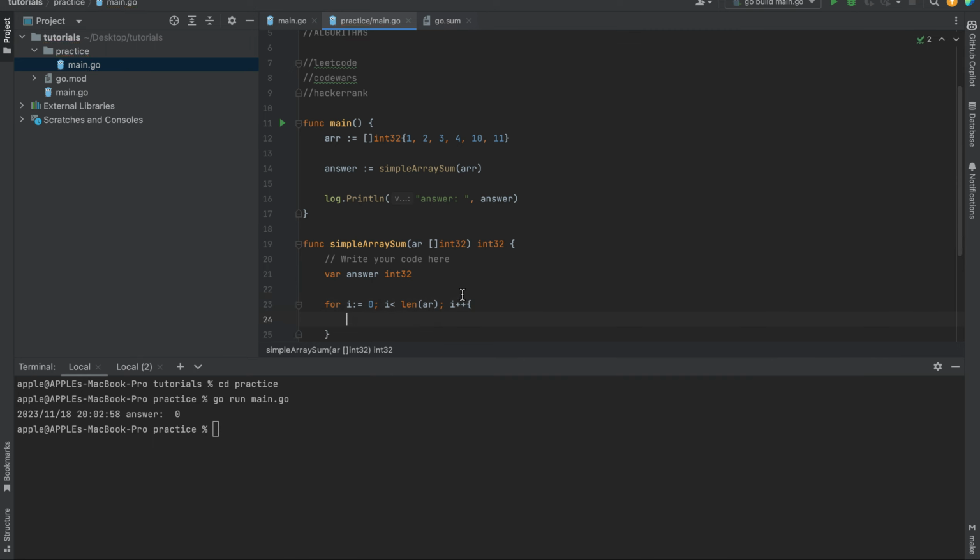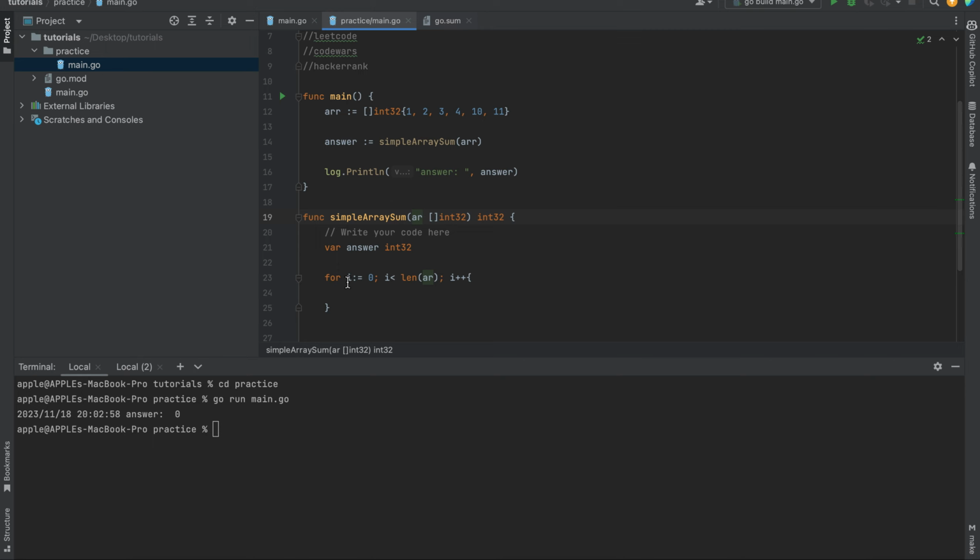Let me explain this for you. You're trying to loop through whatever is here. You're starting from index 0. In programming, whenever you start counting something, you start from 0. For example, in this array, you're going to start from index 0, 1, 2, 3, 4, 5.